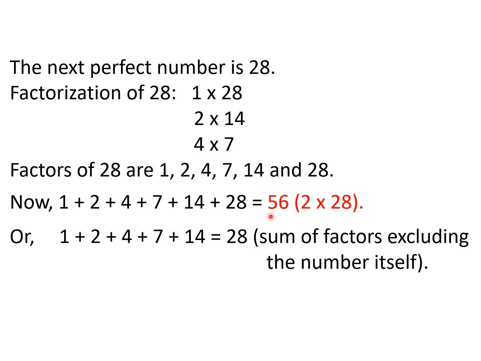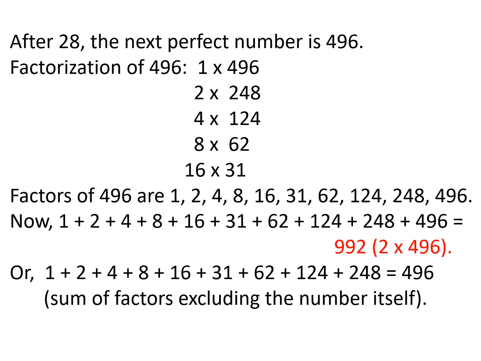If we exclude the number itself, that is 28, we add these proper factors, we get the result 28, which is same as the original number, which shows that 28 is a perfect number. Okay, we will learn few things more about perfect numbers. After 28, the next perfect number is 496.